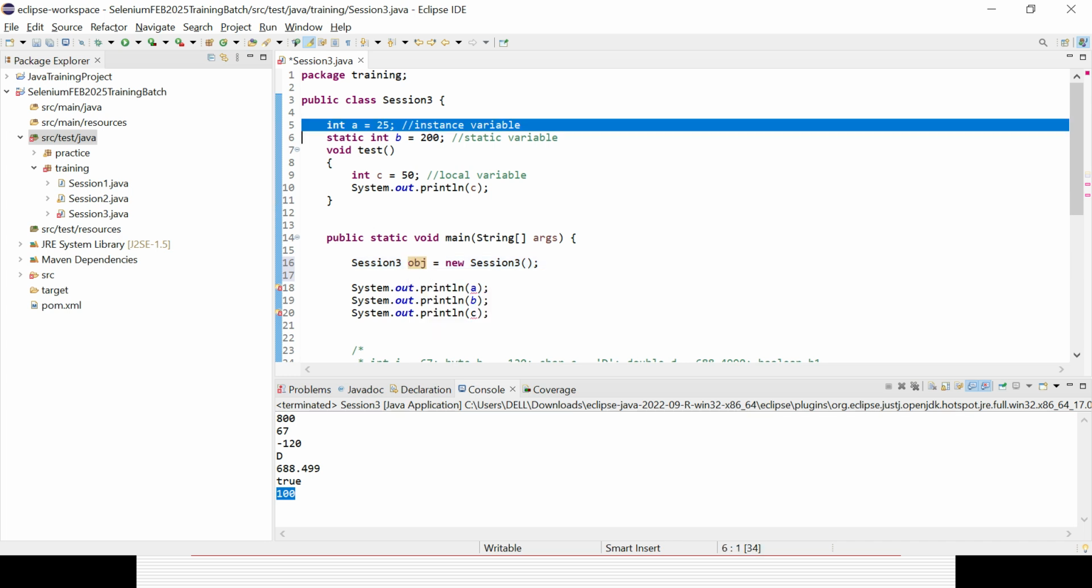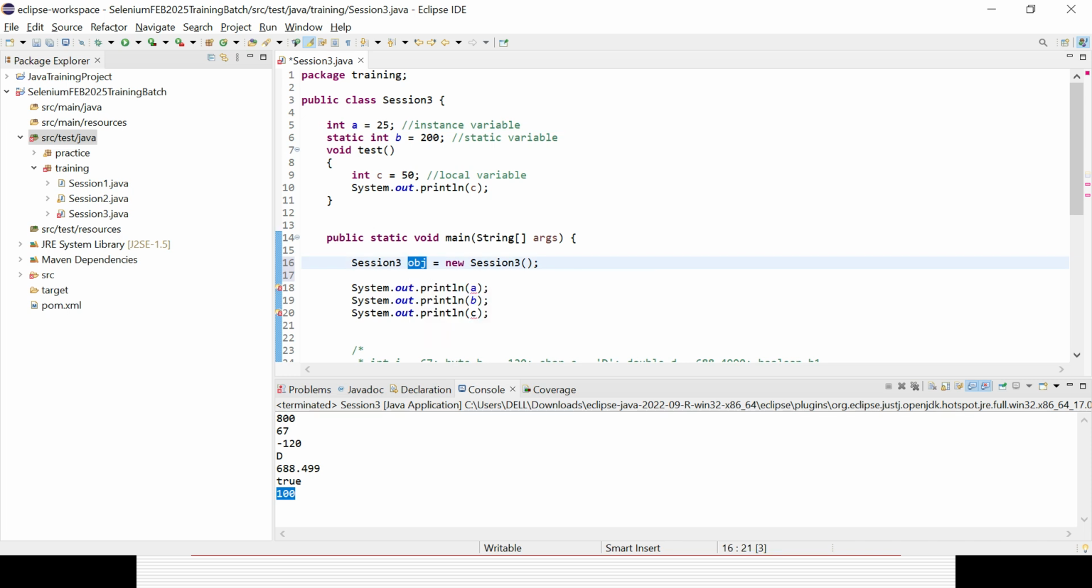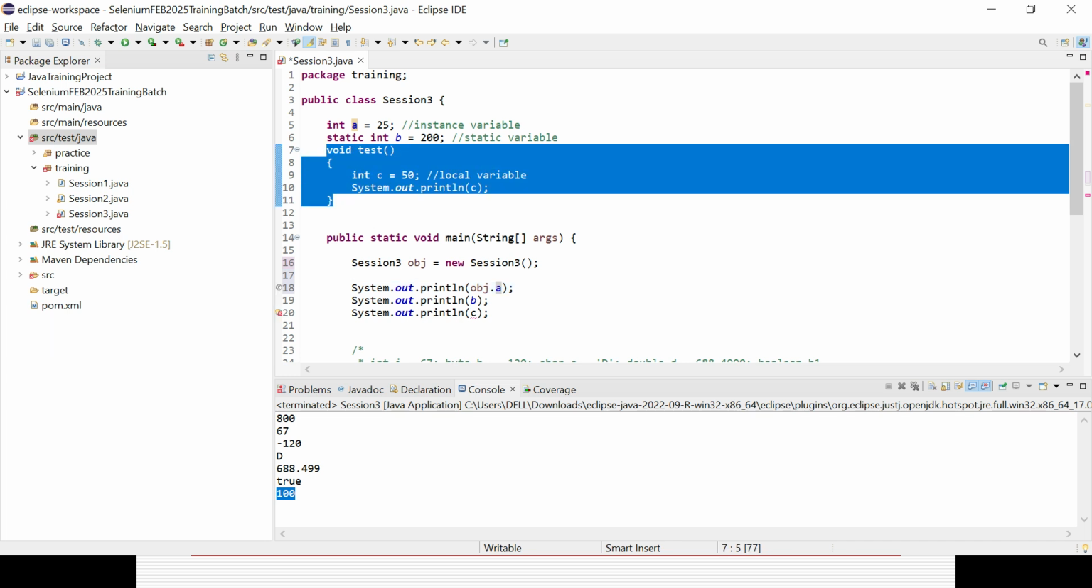Now in case I want to call the instance variable, with the object I created I need to use object dot variable name. Now the error message is gone. Okay, now the third one, how can I use the local variable? A local variable is only accessible within the local block of code, within that method itself. It cannot be called outside under any circumstances.